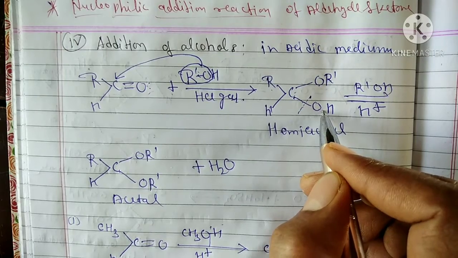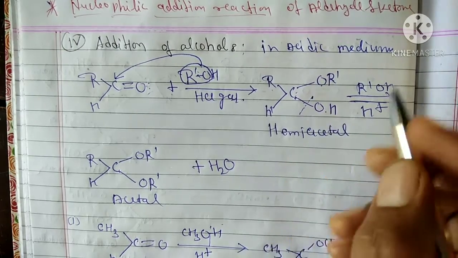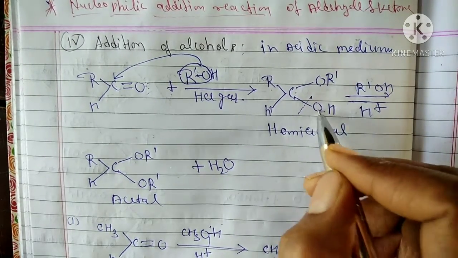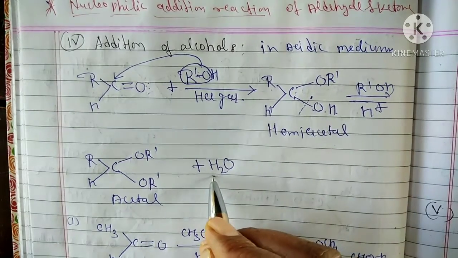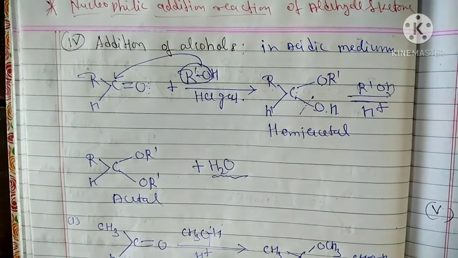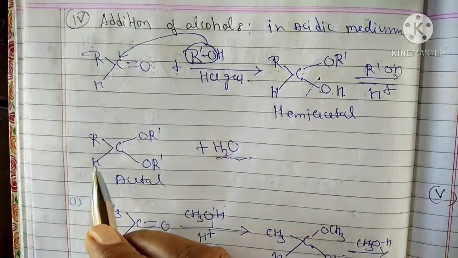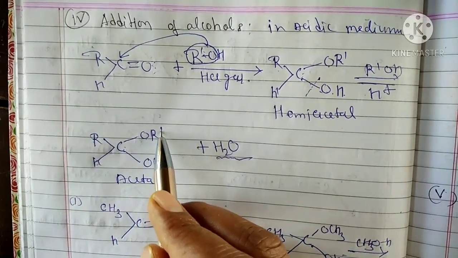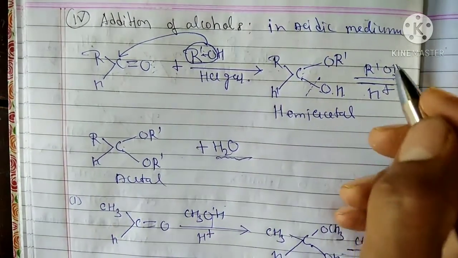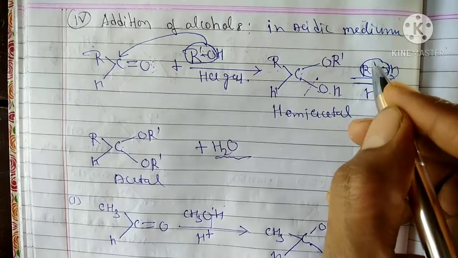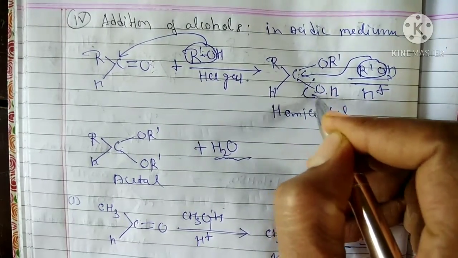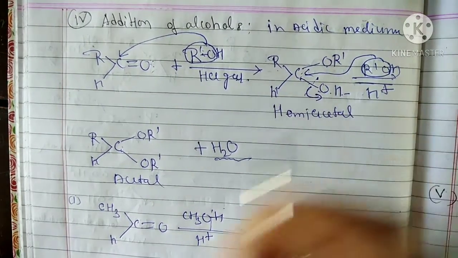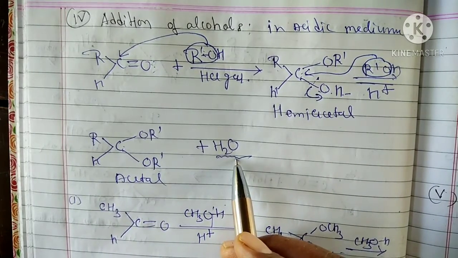RHC(OR)OH. After further reaction with alcohol, this OH bond breaks, removing one molecule of water, to form RHC(OR)OR. Here the alcohol also acts as a nucleophile. This nucleophile can attack this carbon atom and remove OH minus and H plus to form water molecules. Okay, students?